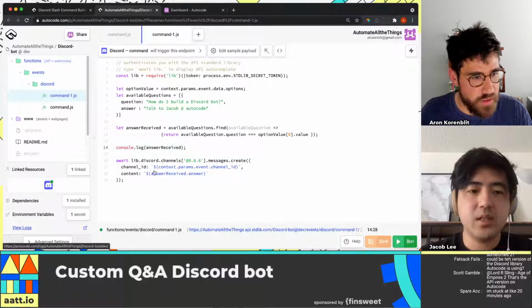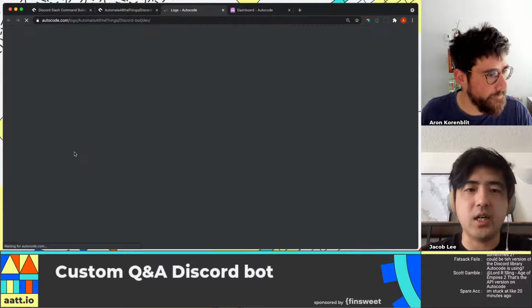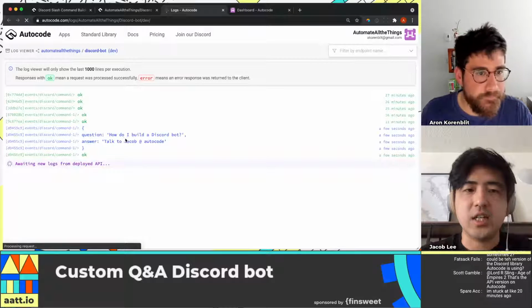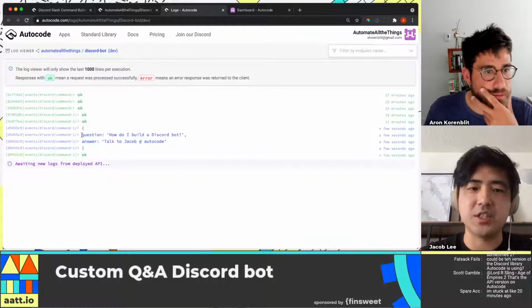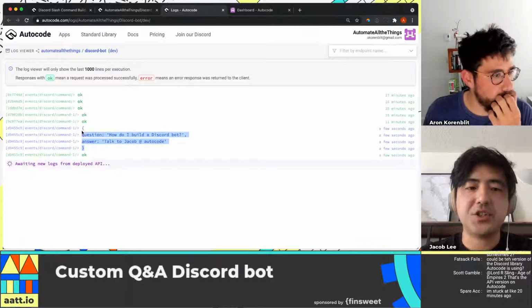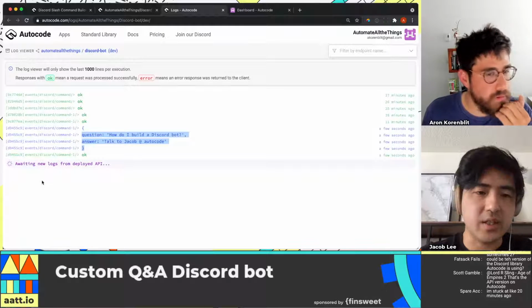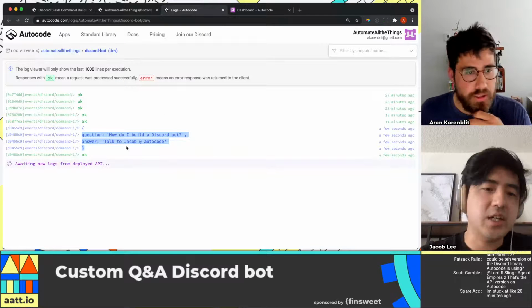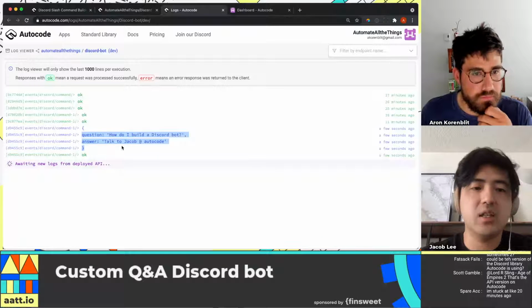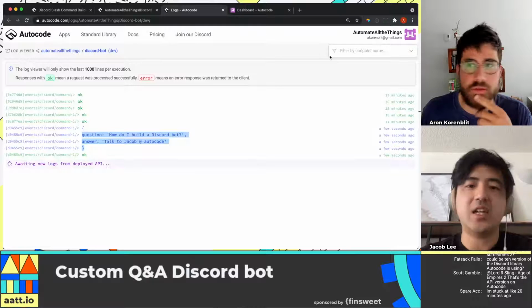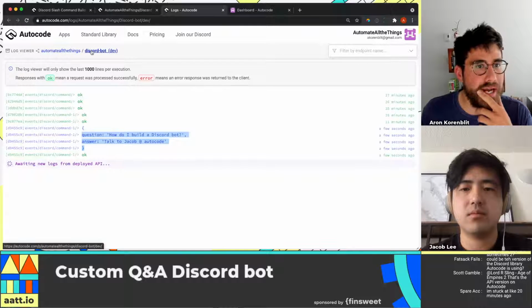That's right. Yeah, so those view logs are going to be, and console.log, by the way, it's a way of seeing kind of what's happening in your code as it's running. Right. Okay. So we logged a question that matched the option that we passed in. And we can see that it found an available question that could answer in that array. And we just took that and took the answer field out of that object. Okay, cool.